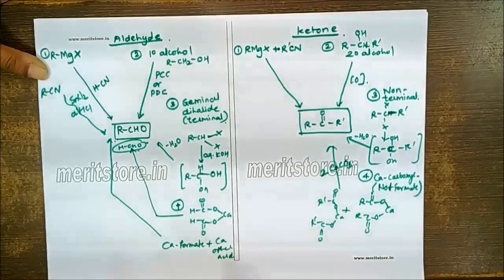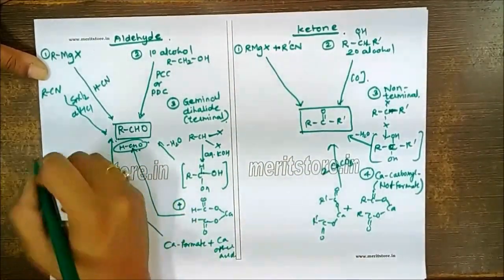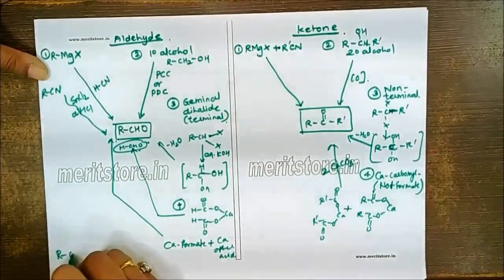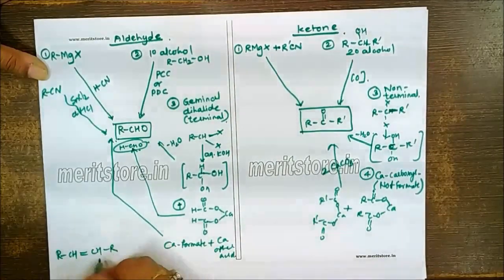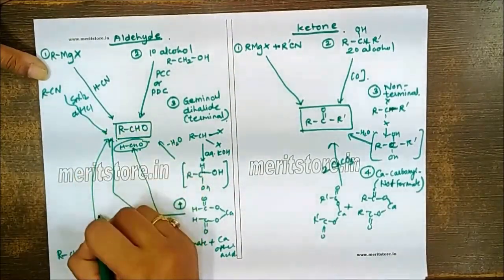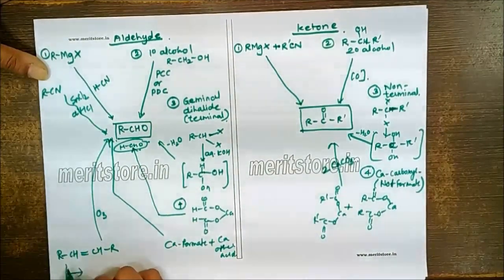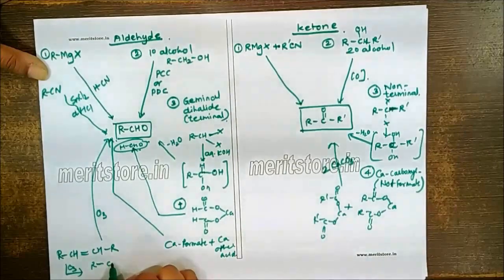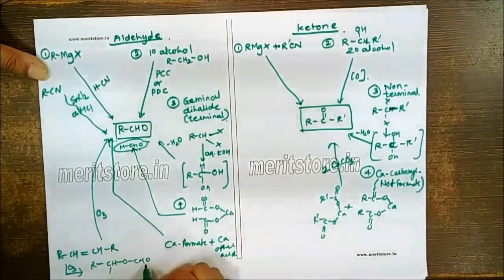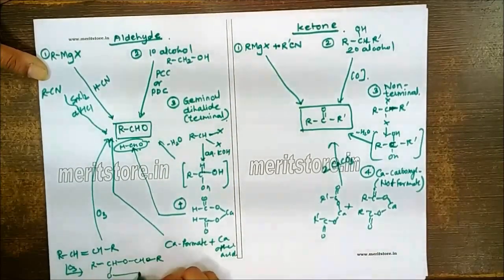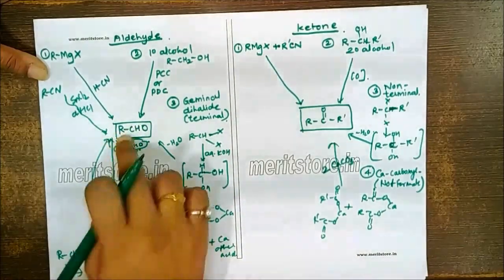Now from alkene we can prepare aldehyde and ketone. If the alkene has at least one hydrogen on the carbon containing the double bond, then this will give you formation of aldehyde by ozonolysis. Because in ozonolysis, when ozone is added, we get R, C, H, O, C, H, R, an ozonide complex, which will break at both sides and will give you two molecules of RCHO.